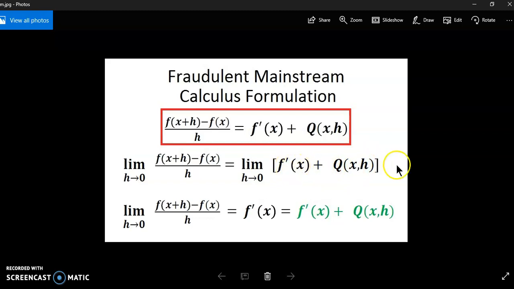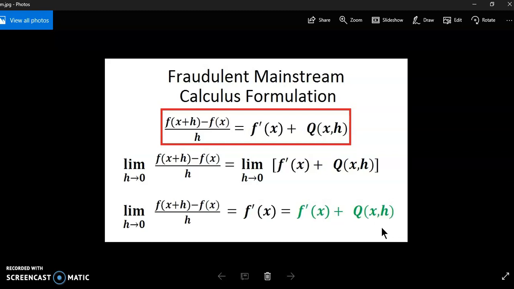Okay, so these two values here are constant. So it turns out that the limit of the finite difference, which is equal to f prime of x, is equal to f prime of x plus q of xh, which is only possible if the difference is 0.